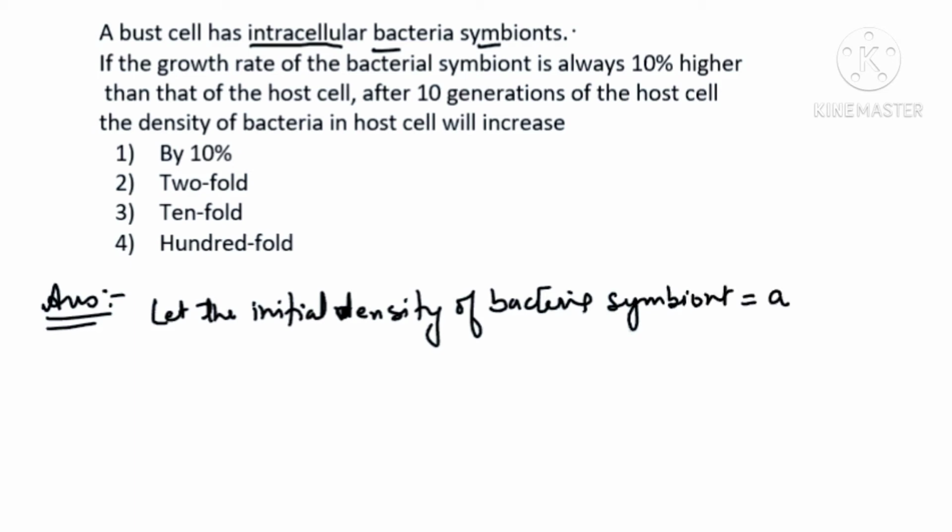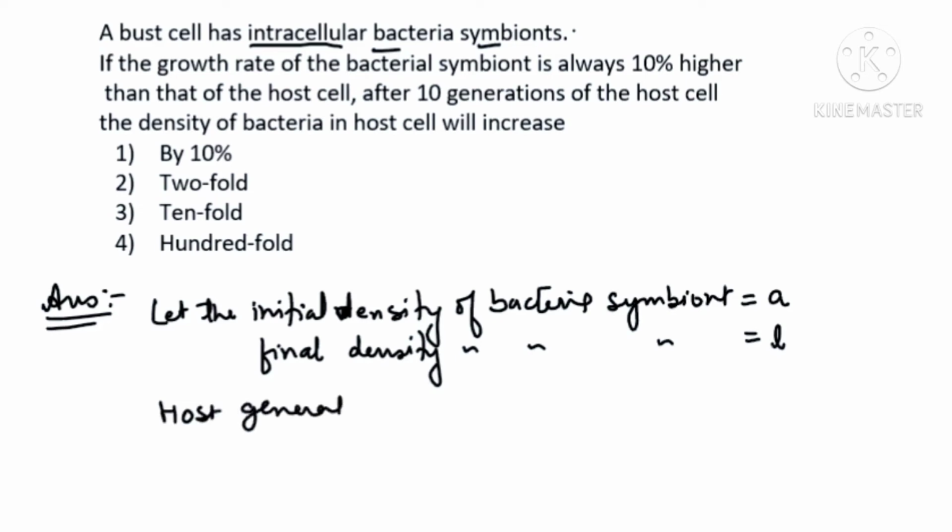And the final density of the bacterial symbiont, let us assume the symbol L. And the host generation number, meaning how many host generations there will be, let us use the letter N for that.